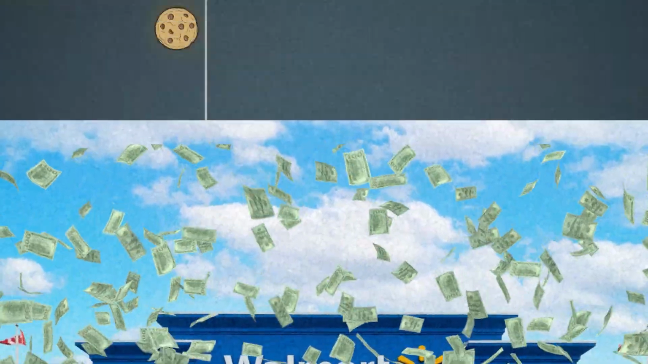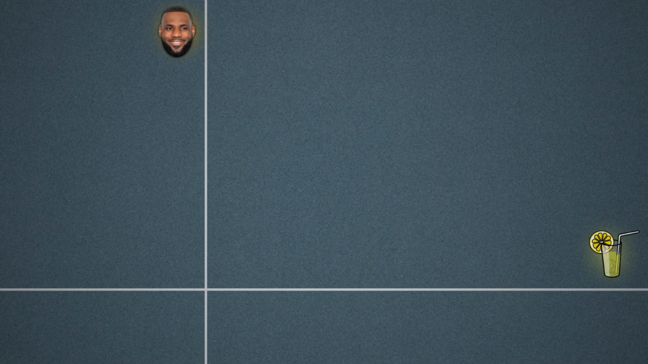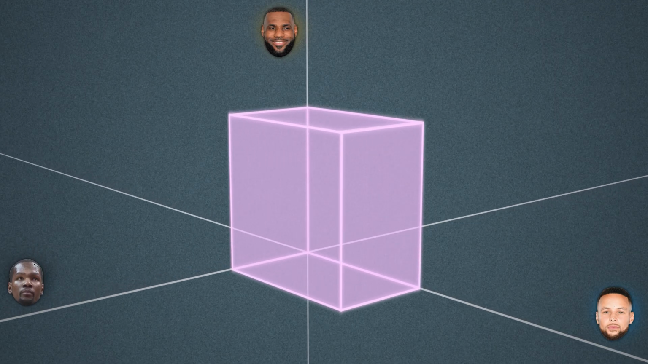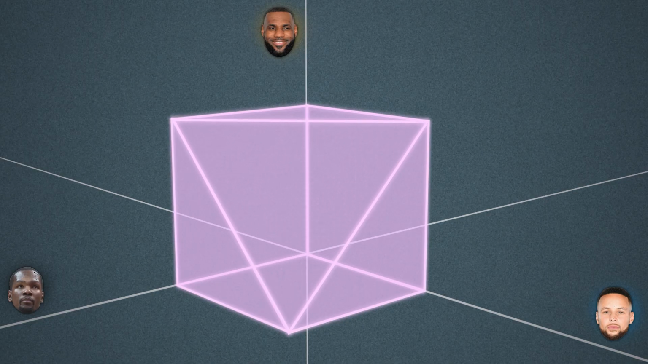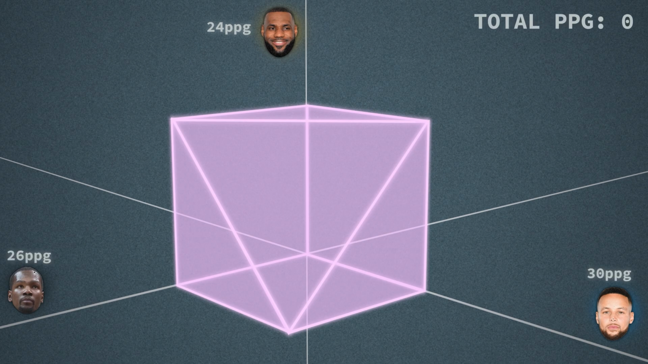Now, imagine if we replace the cookie with LeBron James, the lemonade with Steph Curry, and let's add a third player, say Kevin Durant. For each player, we can either put him in our team or not, making this the feasible region. Now we'll add the restriction that at most 2 players can be chosen, leaving us with these possibilities. Instead of profit, our goal will be to maximize points per game.